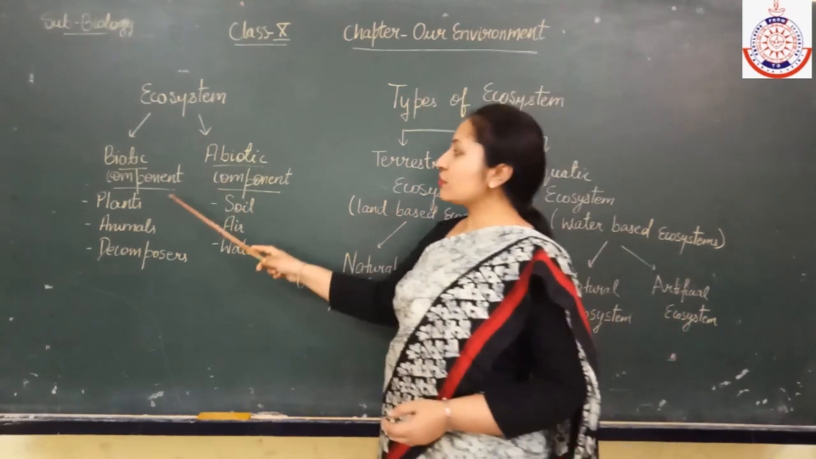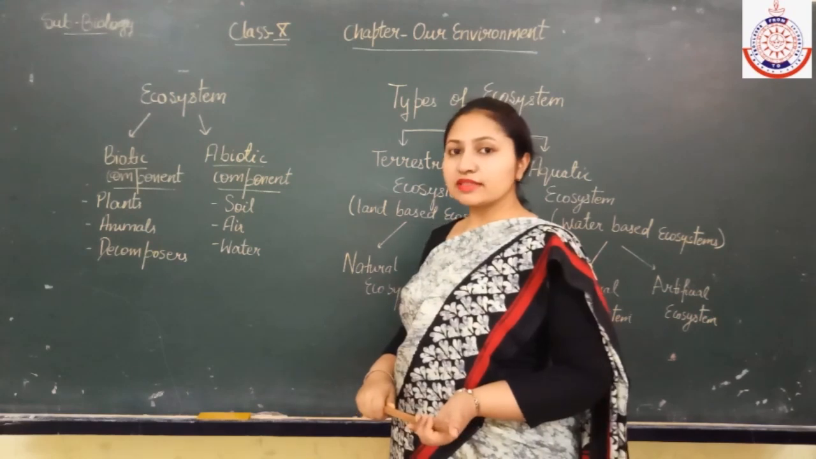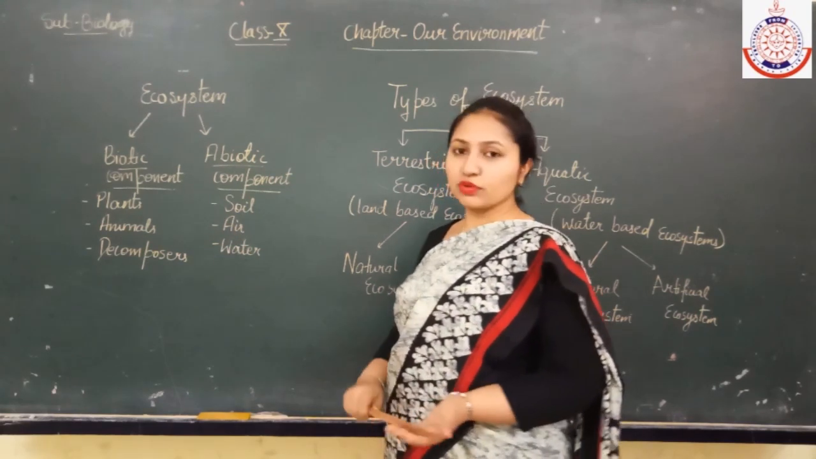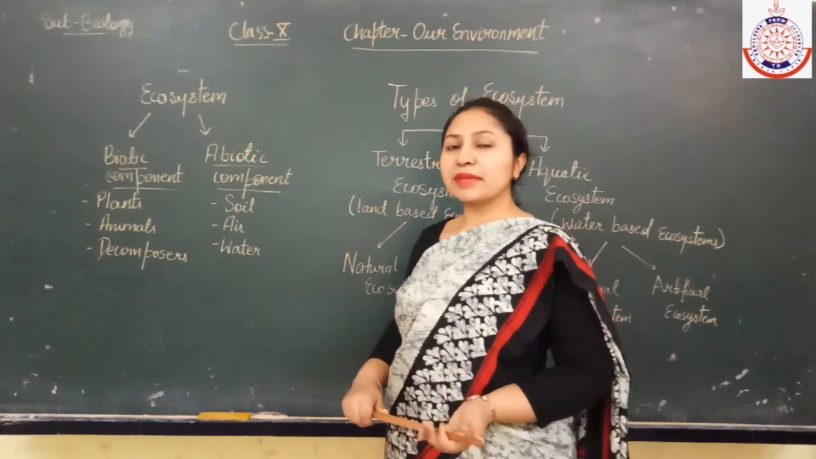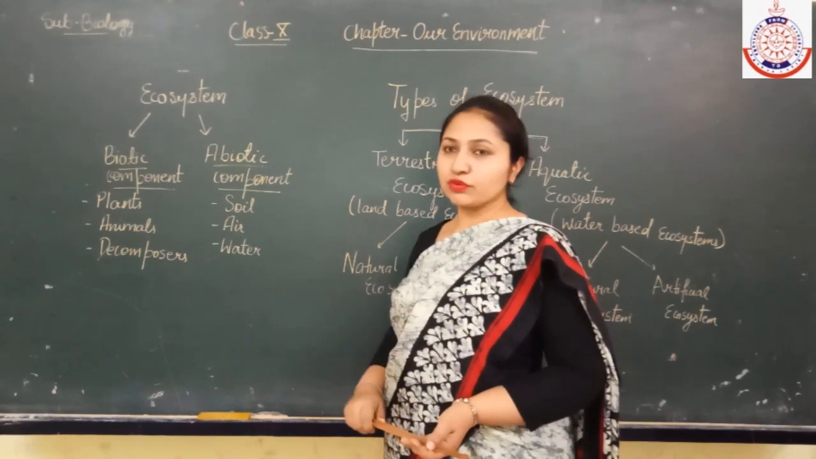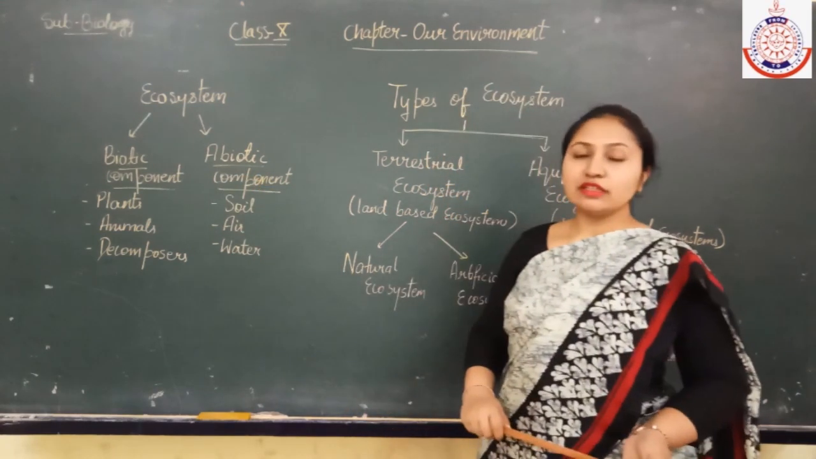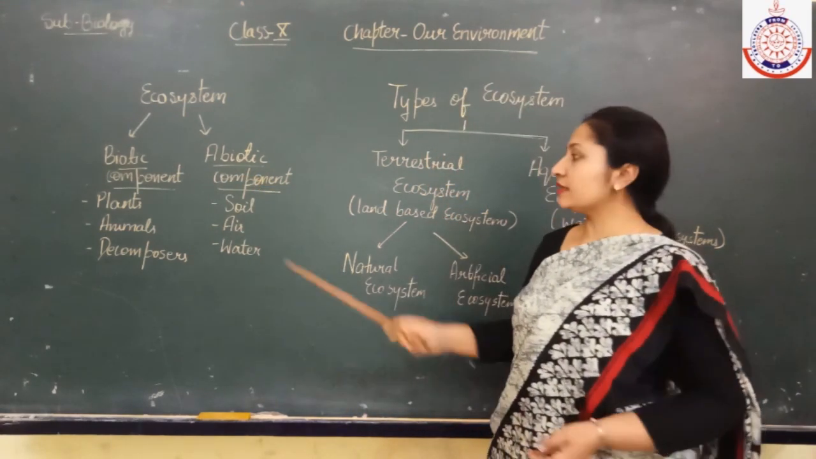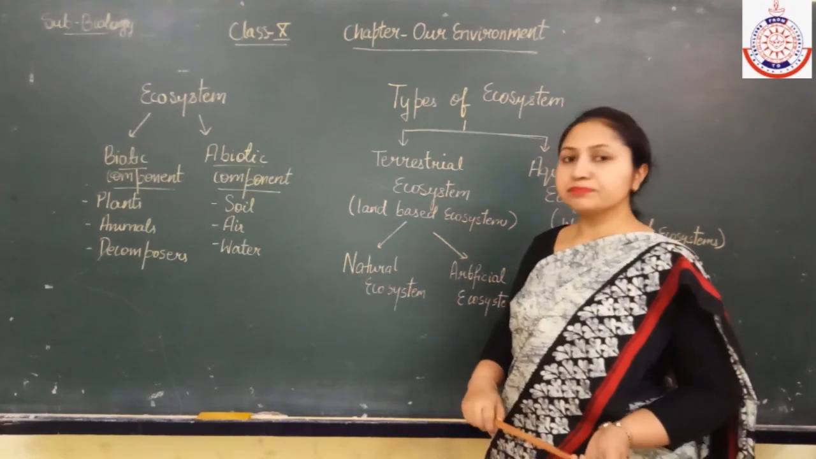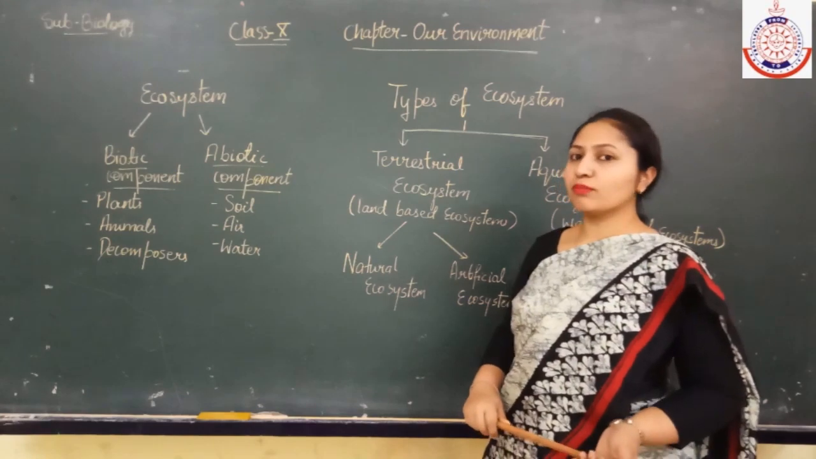What are biotic components? Like the plants, animals and microorganisms and decomposers. Decomposers like bacteria and fungi, they act as the decomposers. Now next are abiotic components, meaning the non-living components like the soil, air and water. So they will come under the abiotic components.